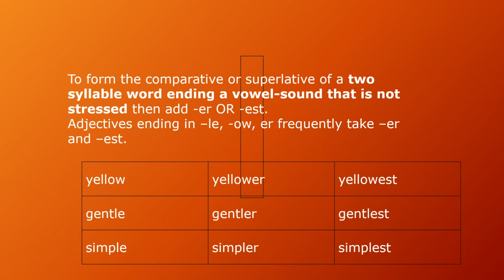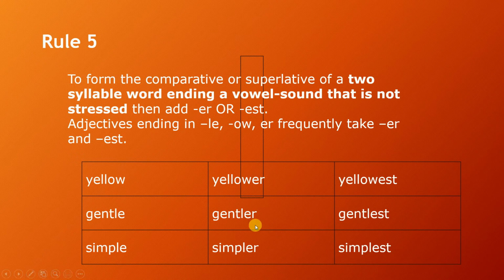Rule number 5 says to form the comparative or superlative of a two-syllable word ending in a vowel sound that is not stressed, then add er or est. Adjectives ending in le, ow, er frequently take er and est.